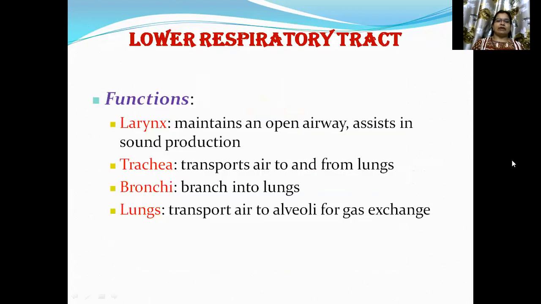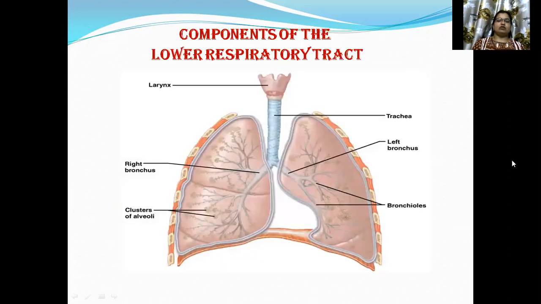Lower respiratory tract functions: the larynx maintains an open airway and assists in sound production. The trachea transports air to and from the lungs. The bronchi branch into the lungs. The lungs transport air to the alveoli for gas exchange. The components of the lower respiratory tract are shown here.